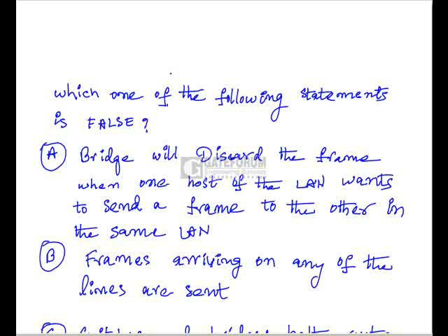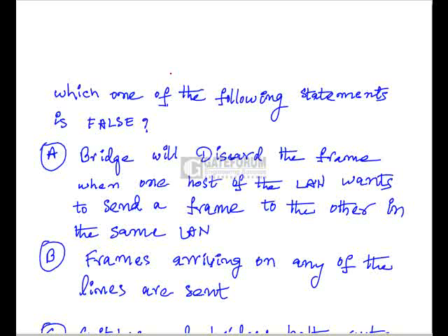When a frame arrives from one LAN, it will be forwarded to the next LAN if it is destined for a host in the next LAN. If it is destined for a host in the same LAN it came from, obviously the bridge will discard it, because a bridge is meant for forwarding a frame from one LAN to the other LAN, not the same LAN. So this statement is correct. The statement is true.